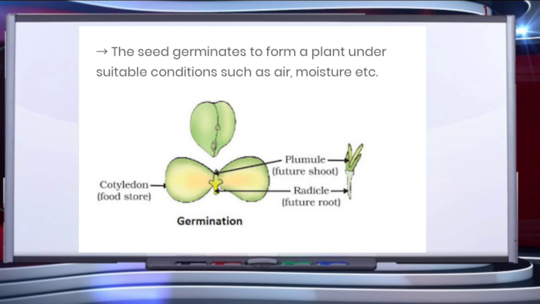The embryo possesses a tiny future shoot called plumule, a tiny future root called radicle, and cotyledons. Cotyledons have stored food. Seeds of monocot plants like onion, lily, wheat, etc. possess only one cotyledon and are called monocots, and seeds having two cotyledons, for example gram, pea, beans, etc., are called dicotyledons.